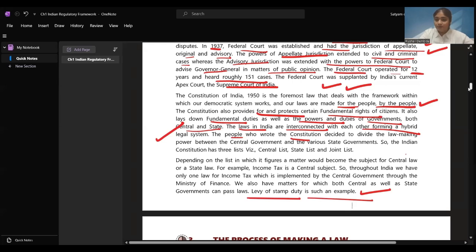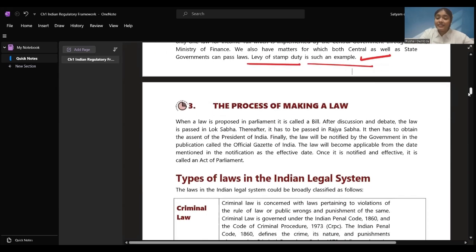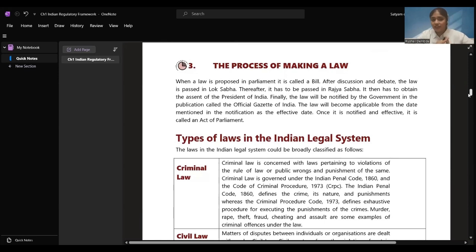I hope till here we are clear that the central and state governments, how they function and what is the source of law. Right now, let's see how the law is made. I gave you a brief idea that when a law is proposed, it's passed for discussion and debate in both the houses, in Lok Sabha and Rajya Sabha. First, it goes to Lok Sabha and then is passed to Rajya Sabha. They have to get the assent of both of them, and then it has to be sent to the assent of president.